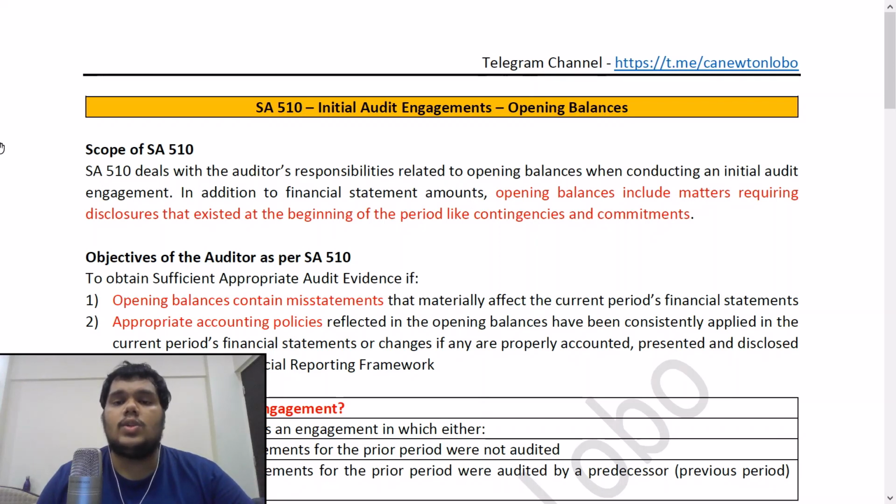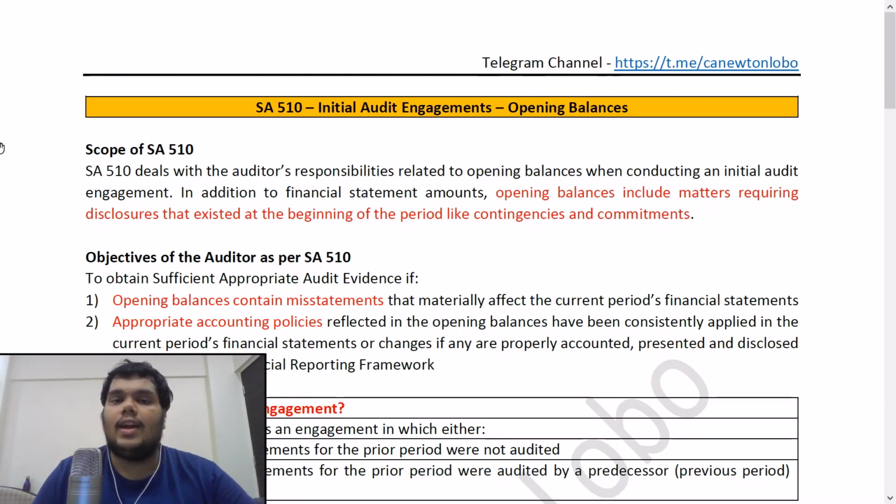Now the next point is opening balances. What is the meaning of opening balances? In your financial statements we always have comparative numbers that we give in the balance sheet, in the P&L, in the cash flow, and throughout the notes to accounts also. Always we have to give comparative amounts, that is the current period amounts and the previous period or previous year amounts, right? These previous period amounts that we see in the financials are our opening balances.